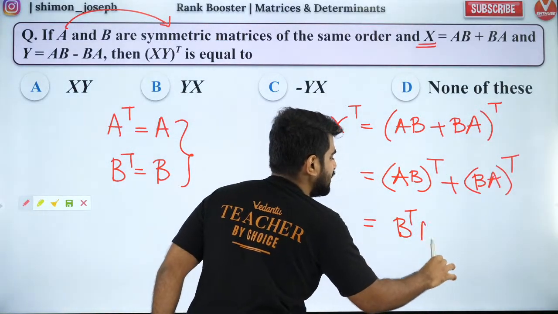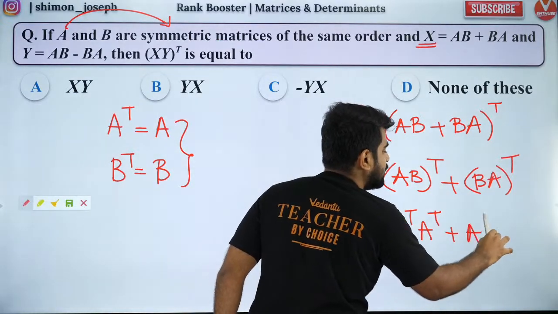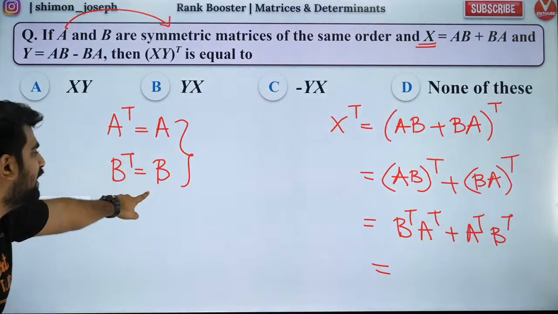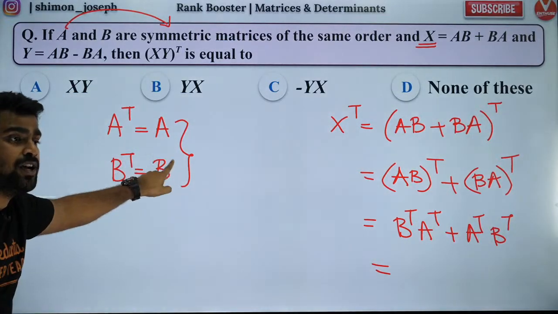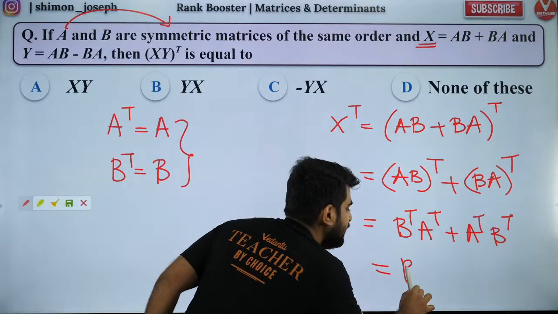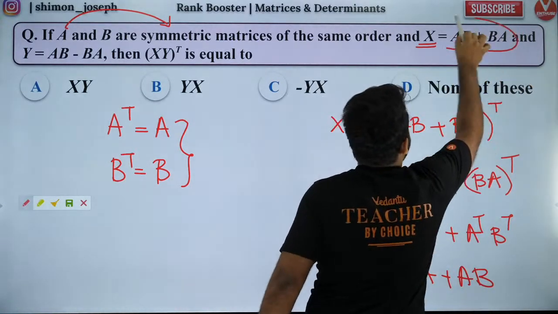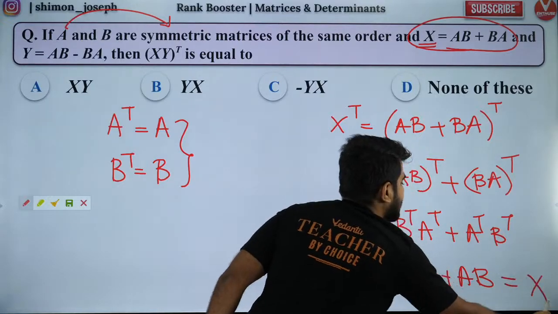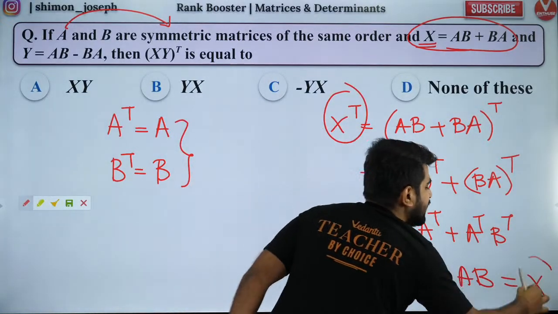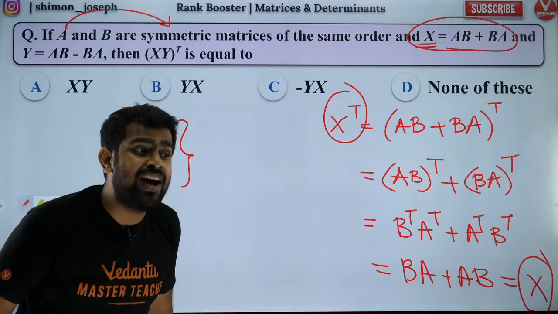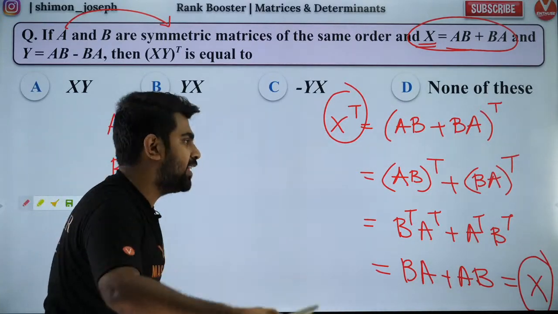So it will be B transpose A transpose plus A transpose B transpose. B transpose is equal to B, A transpose is equal to A, so it will become BA plus AB. BA plus AB is X only. So I started with X transpose and got X. So X is a symmetric matrix.